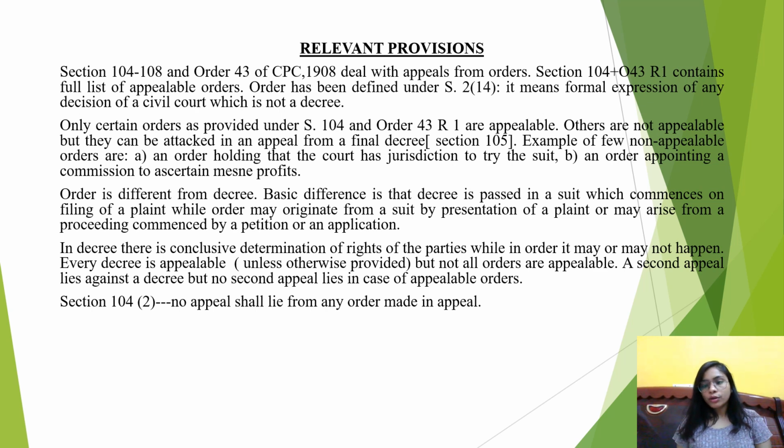So what is order? Order has been defined under section 2 clause 14, and it says that order is a formal expression of any decision of a civil court which is not a decree. So from this we can understand that there is a similarity between order and decree, and the similarity is that both order and decree are decision of court. Now what is the difference between order and decree?